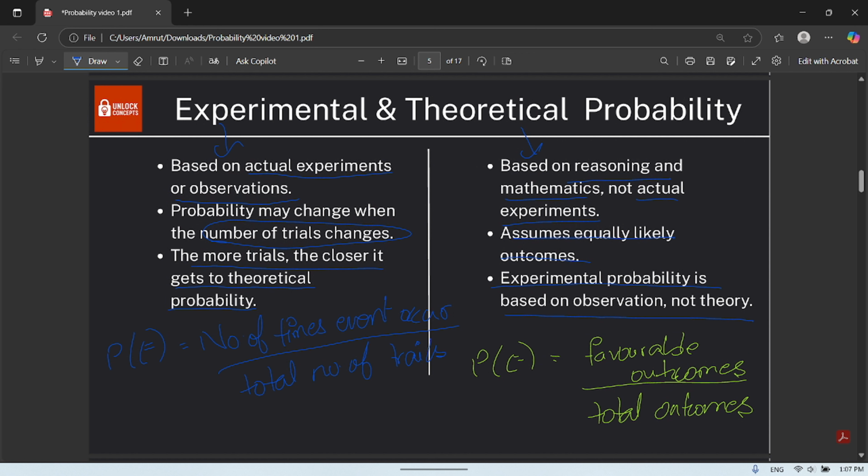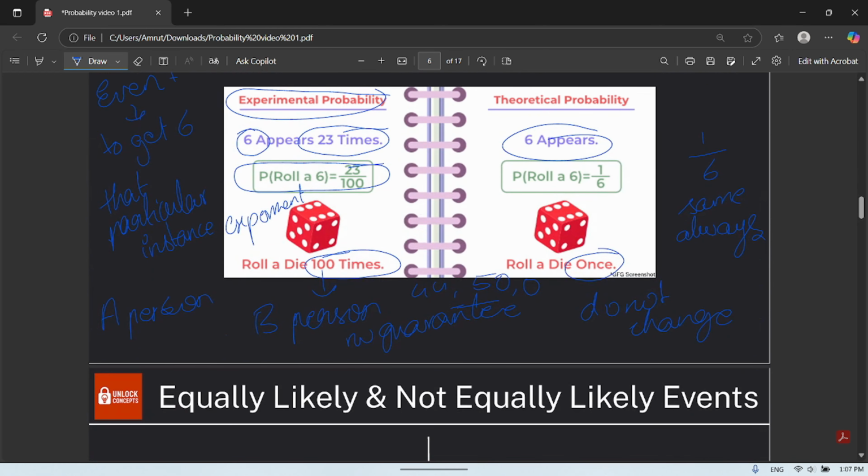So experimental probability is based on actual experiments, and the probability may change when the number of trials, or the number of times we do the experiment, changes. So for the first person also, if he did it once and got 6 23 times, and again tried another experiment of rolling a die 100 times, there is no guarantee that he will get 23 times again.